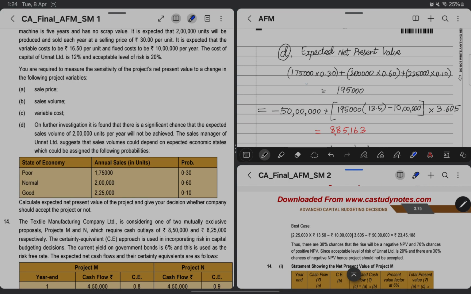So in our case 1,75,000 into probability of 0.3, and then 2 lakh into 0.6, 225 into 0.10, and summing of that we are arriving at a value of 1,95,000, which is nothing but the expected annual sales unit.